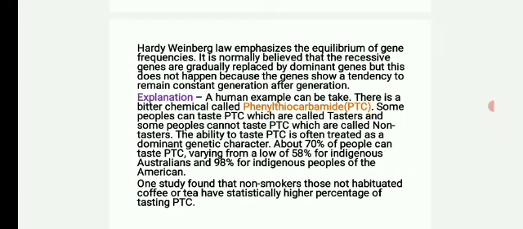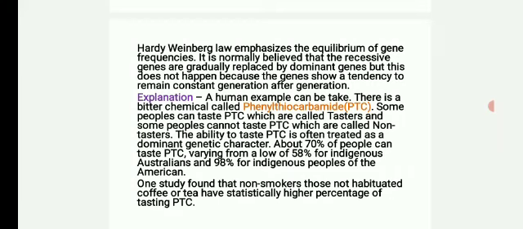There is a bitter chemical called phenylthiocarbamide or PTC. Some people can taste PTC, which are called tasters, and some people cannot taste PTC, which are called non-tasters. The ability to taste PTC is often treated as a dominant genetic character.